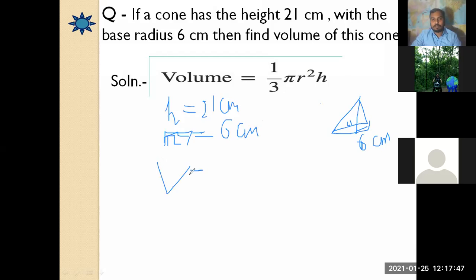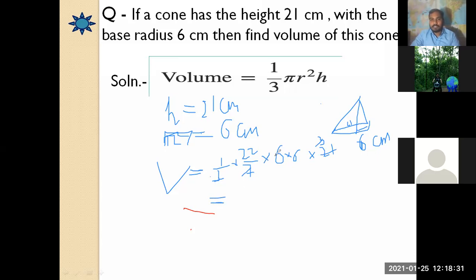cone is equal to 1 upon 3, the value of pi is 22 upon 7. Now putting the value of r square, that means 6 into 6, multiplied by h, and the value of h is 21. Now after cancellation, 7 3s are 21, and now these 3 and these 3 are going to be cut.